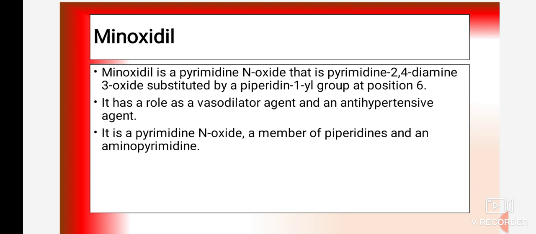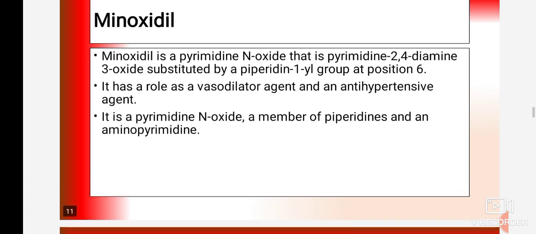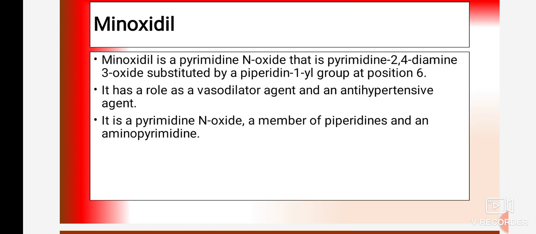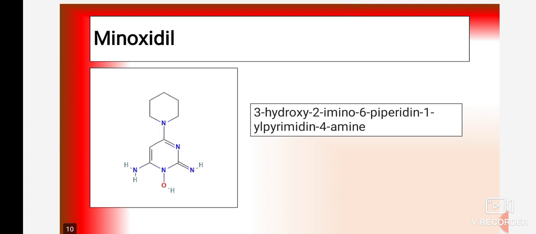Minoxidil is pyrimidine N-oxide, that is pyrimidine-2,4-diamine 3-oxide substituted by a piperidin-1-yl group at position 6. So it has a role as a vasodilator agent and an antihypertensive agent. Okay, so it is a pyrimidine N-oxide, a member of piperidines and an aminopyrimidine. The important point related to minoxidil is that it contains 2 rings, 2 heterocyclic rings.